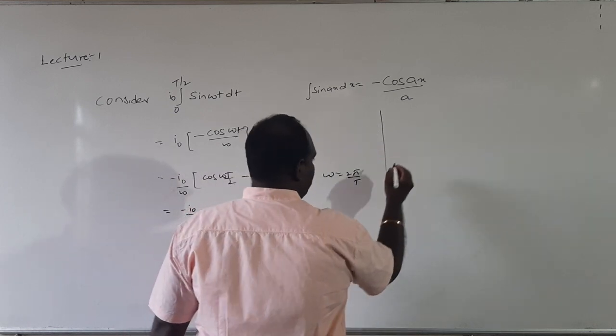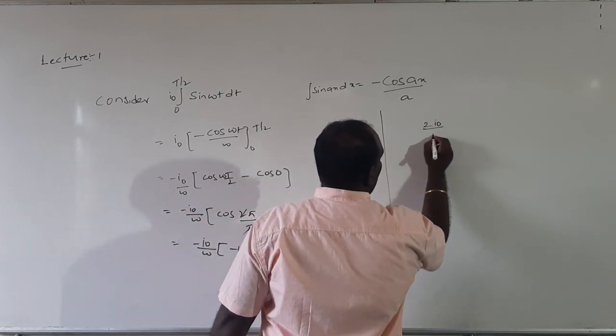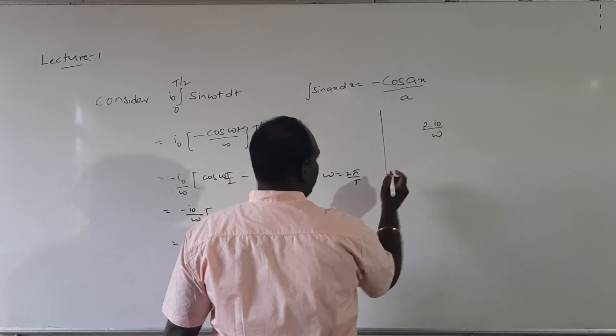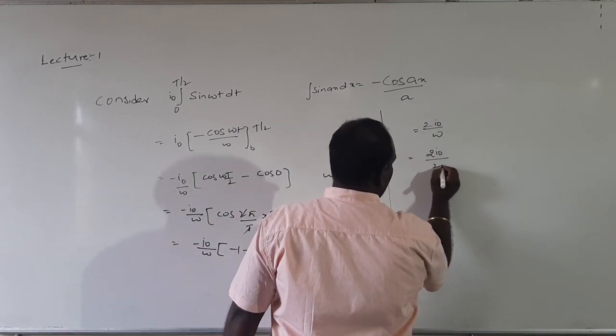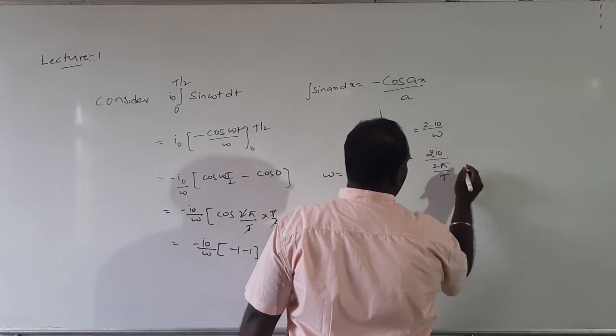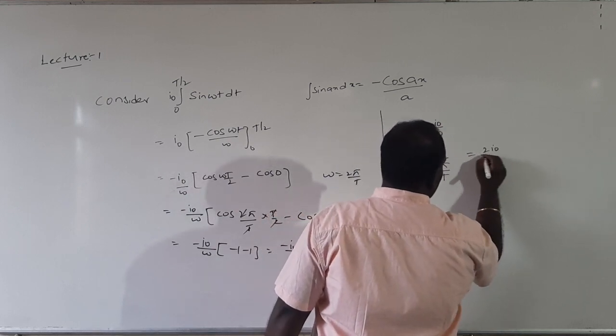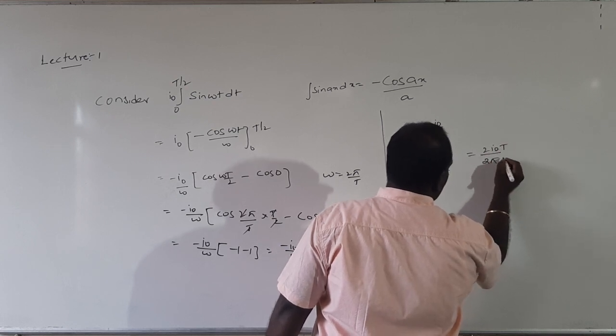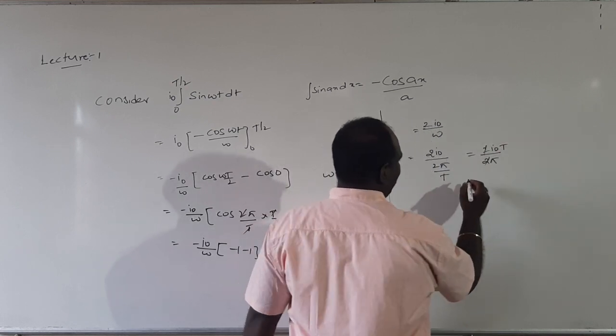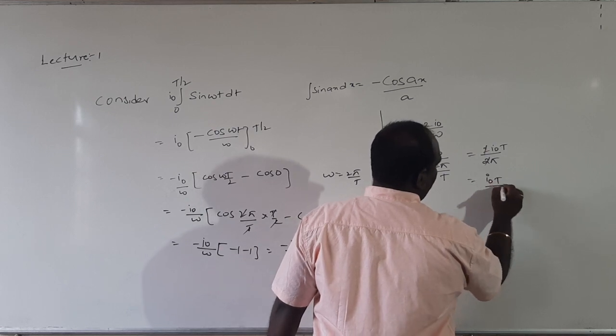So minus into minus gives 2 I naught by omega. Just now we wrote omega equal to 2 pi by T. I am going to substitute that also: 2 I naught by 2 pi by T. This T will go up. So finally we get 2 I naught T by 2 pi. This 2 gets cancelled. So what we are getting is I naught T by pi.